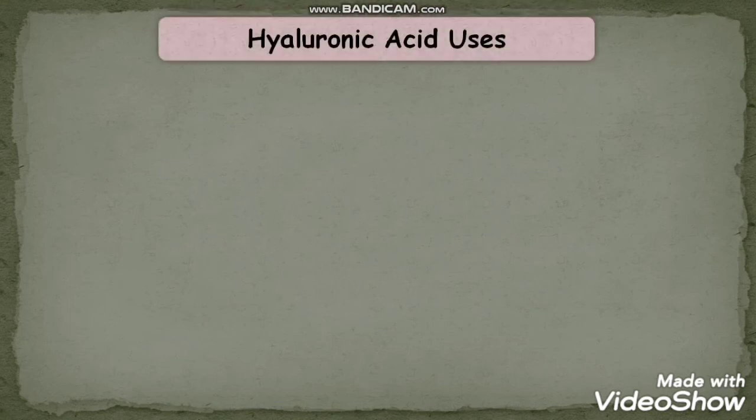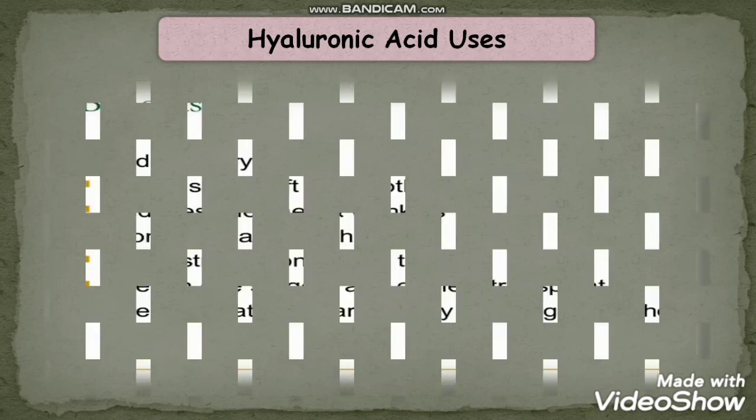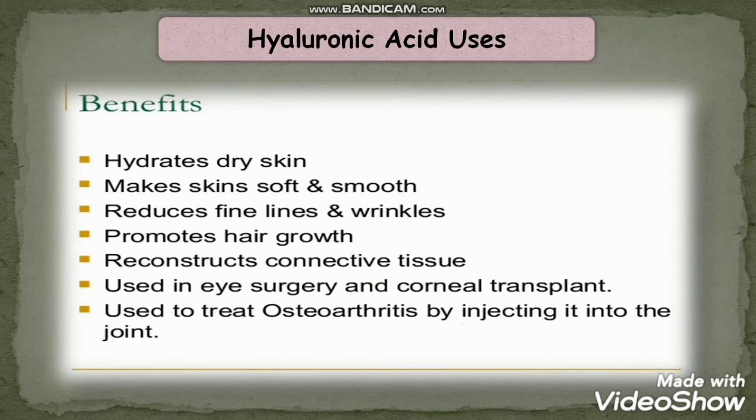Now coming back to some of the uses of mucopolysaccharide, as I already told, they are used in clinical treatments. Hyaluronic acid hydrates skin, makes the skin soft and smooth, reduces the lines and wrinkles, promotes hair growth, and reconstructs connective tissue. You can see there are so many uses. They are used in eye surgeries, corneal treatment. They are also used in osteoarthritis, by injecting into the joint. So these are some of the uses of hyaluronic acid, right?